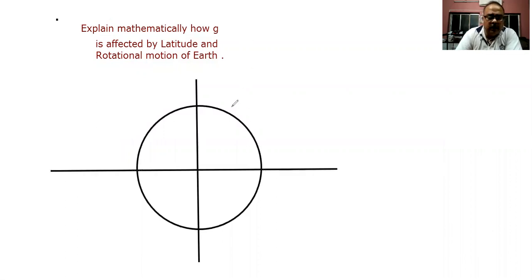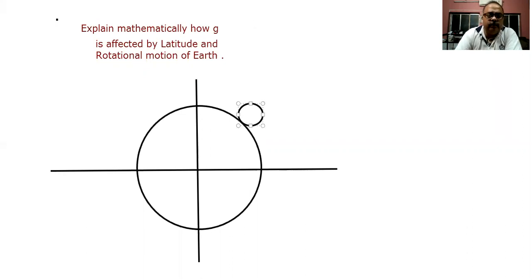And suppose a particular body is located somewhere over here. So the body is located over here.